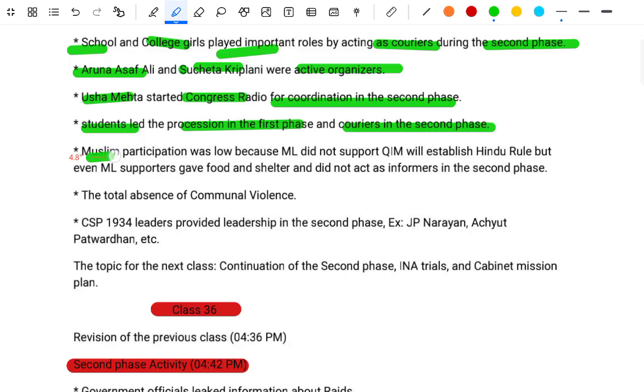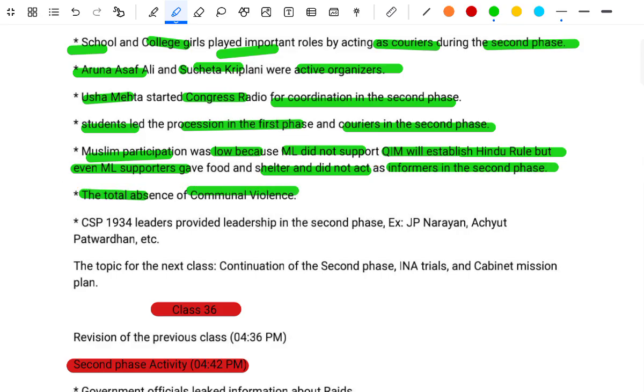Muslim participation was low because the ML did not support the Quit India movement, fearing it would establish Hindu rule, but even ML supporters gave food and shelter and did not act as informers in the second phase. There was a total absence of communal violence. The CSP leaders of 1934 provided leadership in the second phase, for example JP Narayan, Achyut Patwardhan, and others.